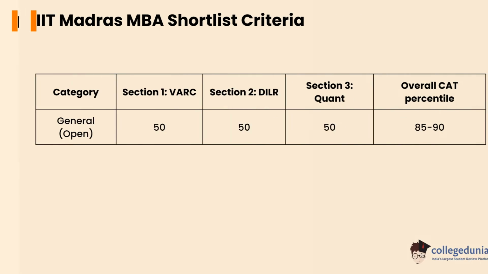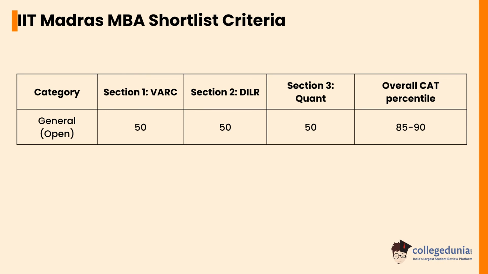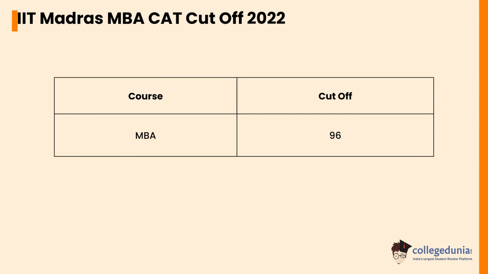Let's check the IIT Madras MBA shortlist criteria. In the general category, section 1 carries 50, section 2 DILR carries 50, and section 3 carries 150. Let's check the IIT Madras MBA CAT cutoff 2022. For the MBA, the CAT cutoff 2022 was 96.